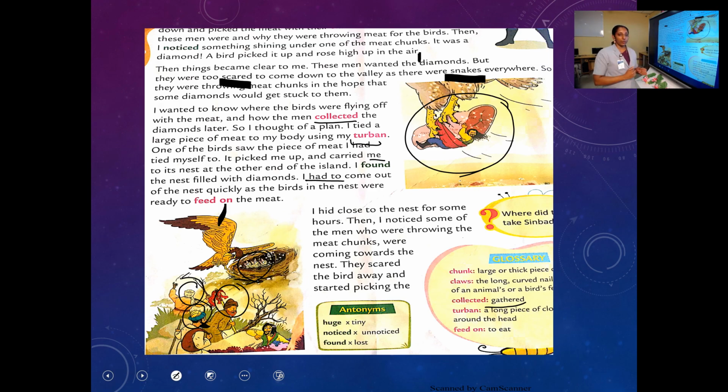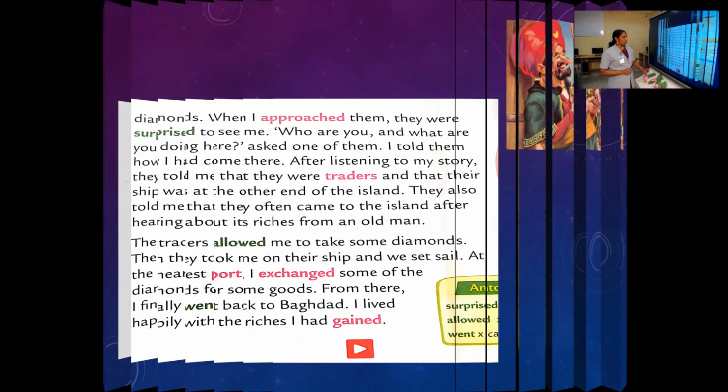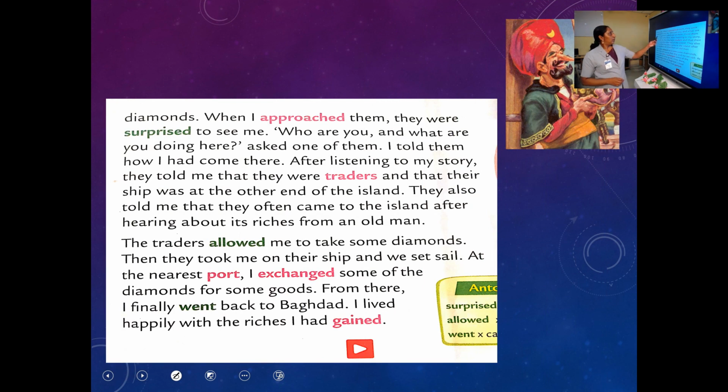So those men were coming down towards the nest. They scared the bird away and started picking the diamonds. You can see here, they have some sticks along with them. So they frightened the bird away with their sticks. The bird flew away and then they were able to gather the diamonds from the nest. So then what happens?